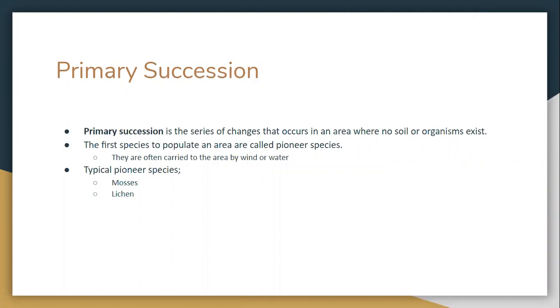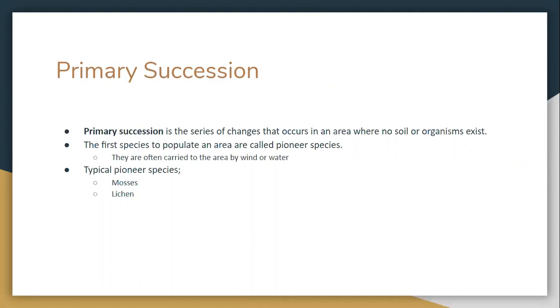When a new island is formed by an eruption of undersea volcanoes, or an area of rock is uncovered by a melting sheet of ice, no living thing is present. But over time, living things will inhabit these areas. Primary succession is the series of changes that occur in an area where no soil or organism exists.